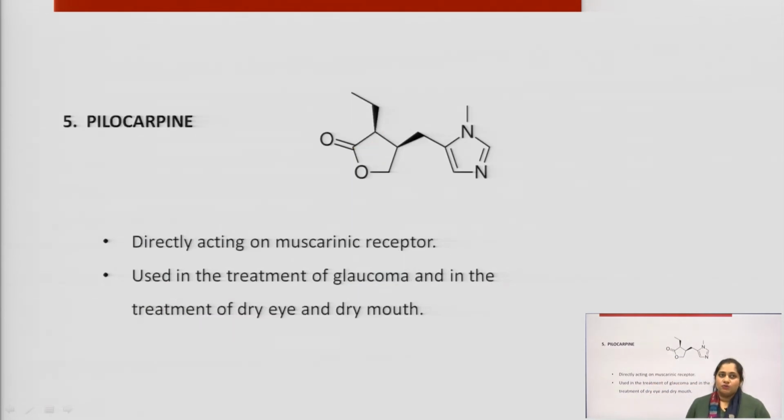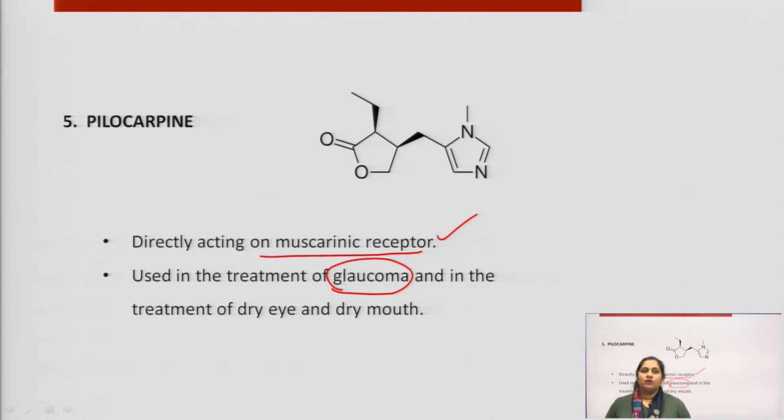The next one is pilocarpine. Pilocarpine is a direct acting muscarinic receptor agonist. It is used in the case of glaucoma to decrease the intraocular pressure, and also in the treatment of dry eye and dry mouth. So, these are the direct acting